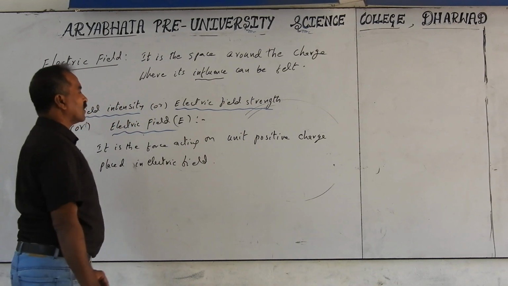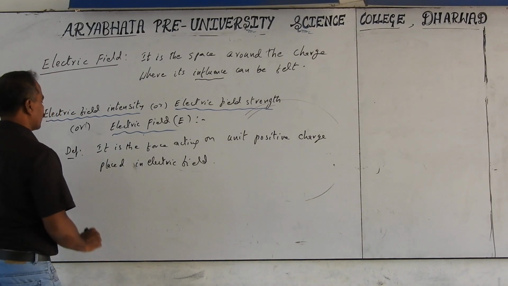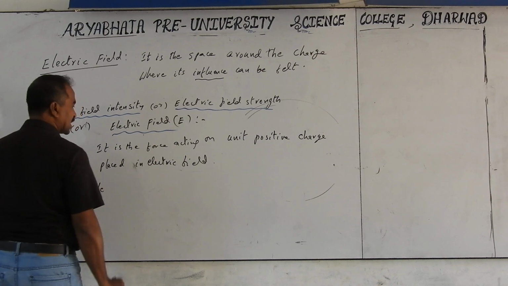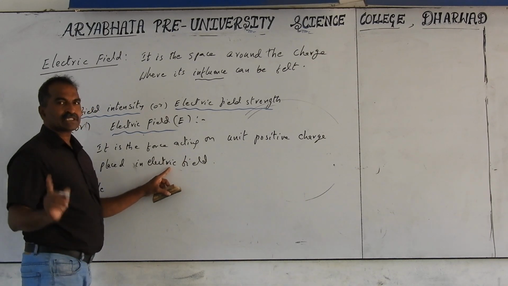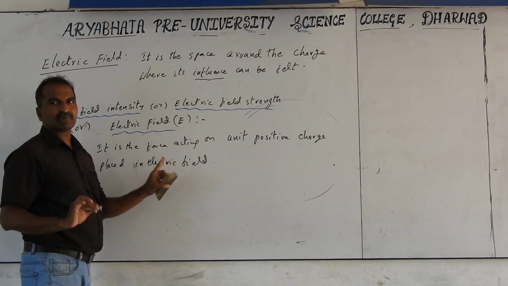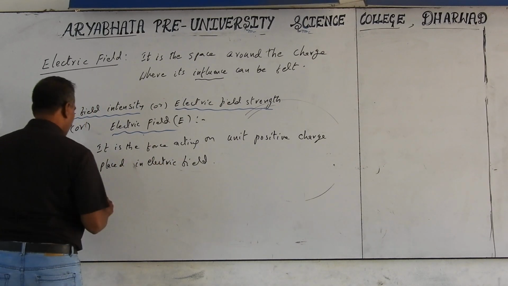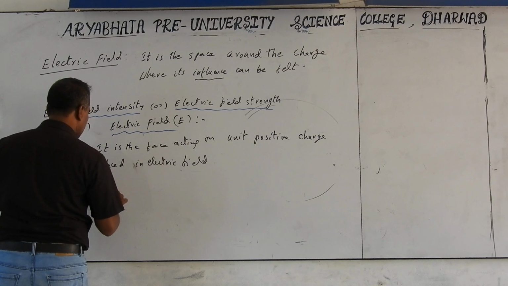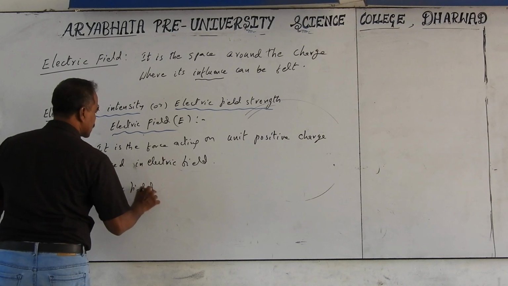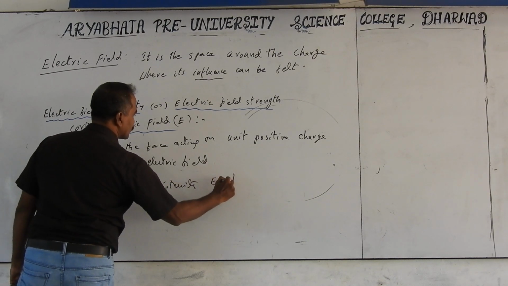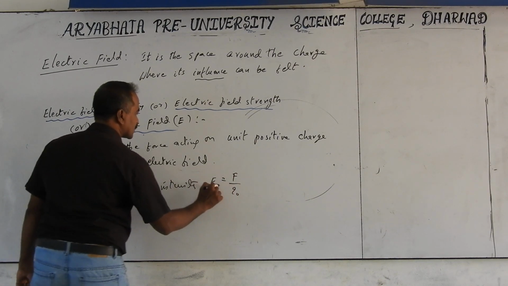It is a force acting on unit positive charge placed in electric field. So we write this electric field. This electric field is produced by the charge that is called as a source charge. For definition purpose, that need not be mentioned, but you have to mention separately what that electric field is of. Electric field intensity E is equals to F by Q naught,